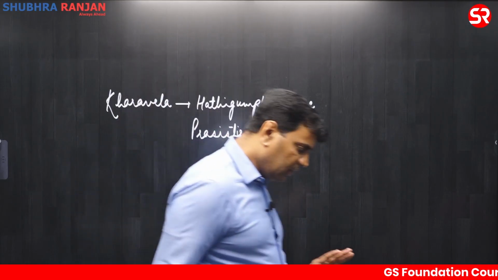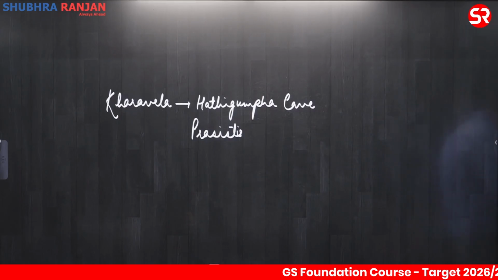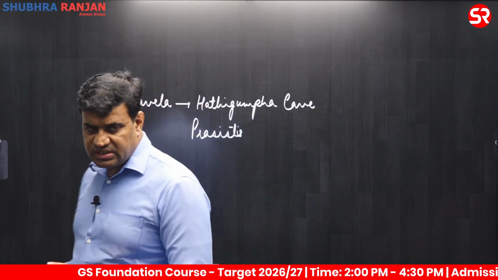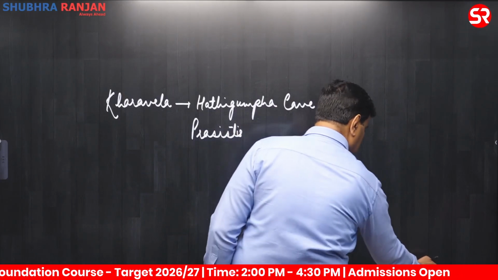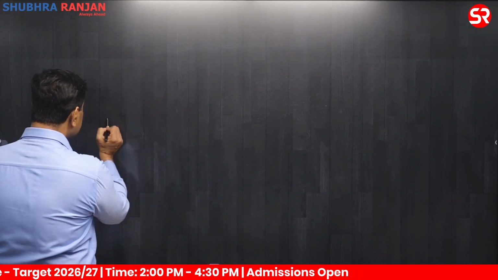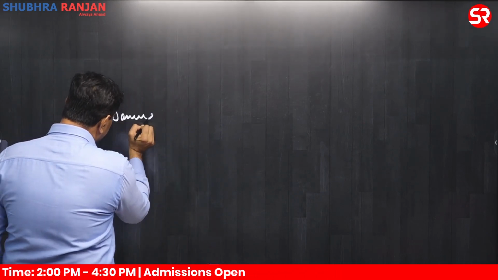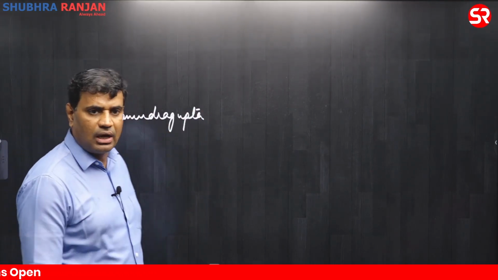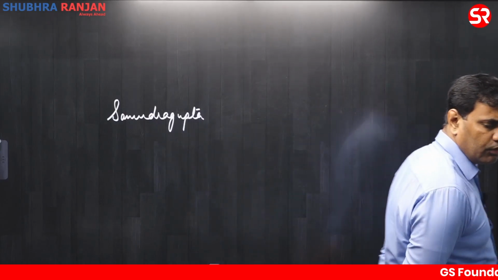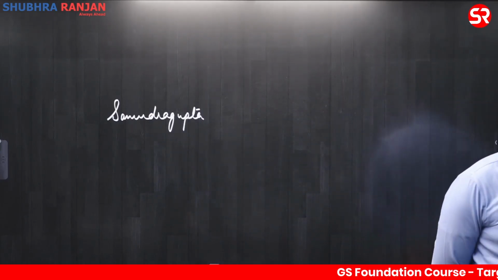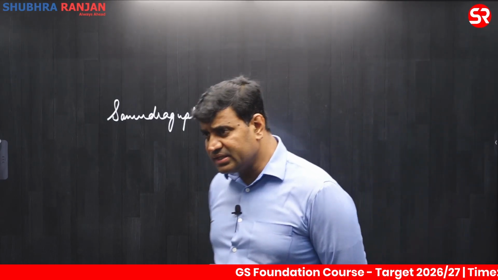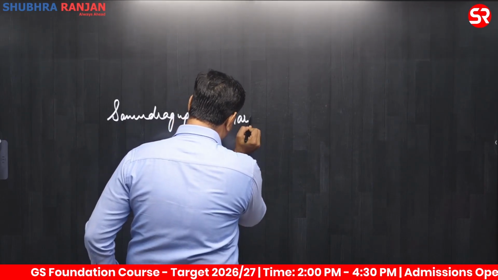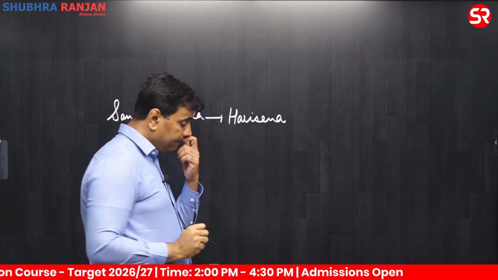The first Prashasti was written for the Gupta ruler Samudragupta by his court poet, Hari Sen.